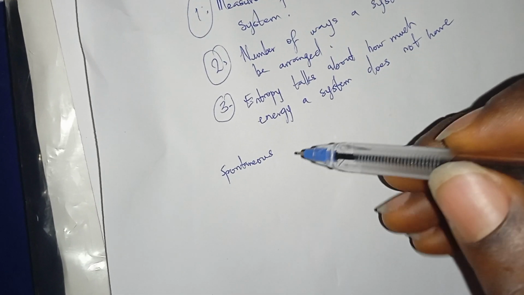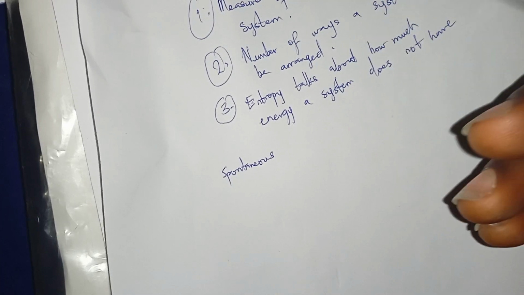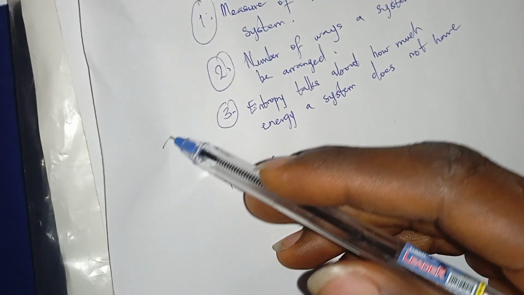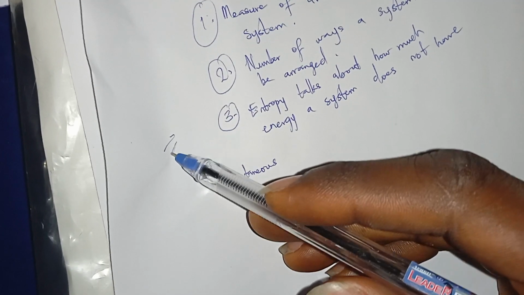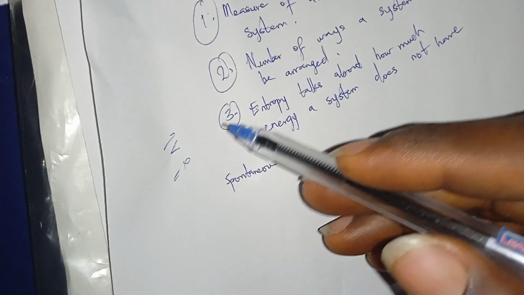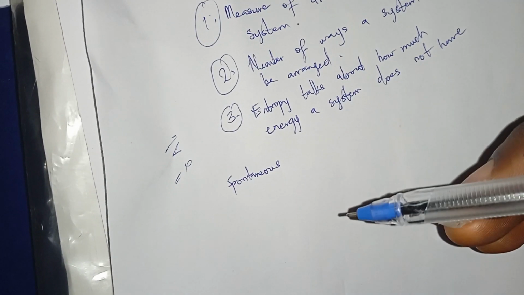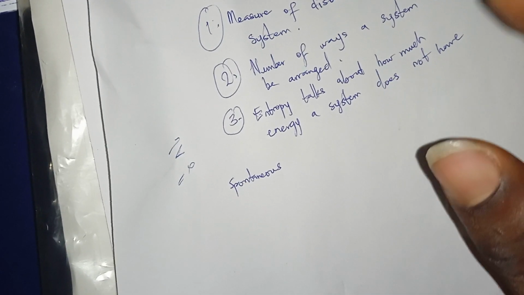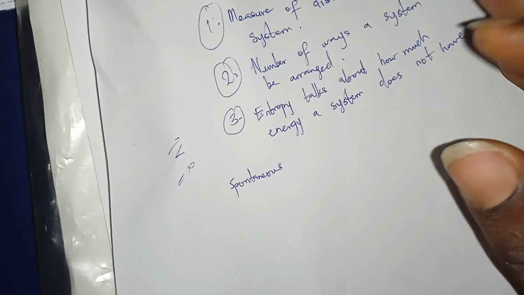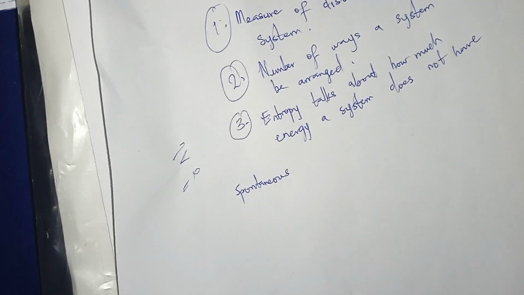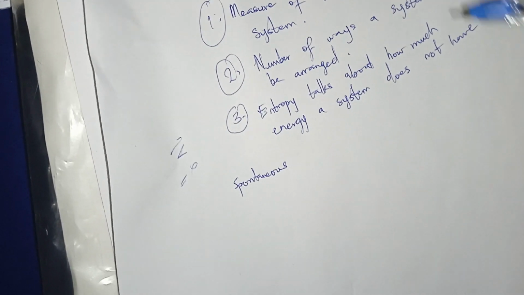Like if I spray perfume now, naturally it will start flowing on its own. But a reversible reaction is at equilibrium. So entropy can either increase or be at equilibrium. And we know that entropy cannot be zero. That's what the third law is saying, when we get there.